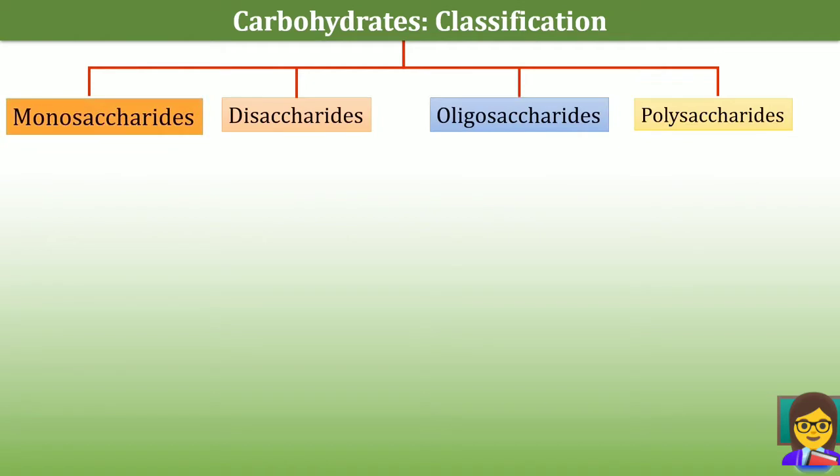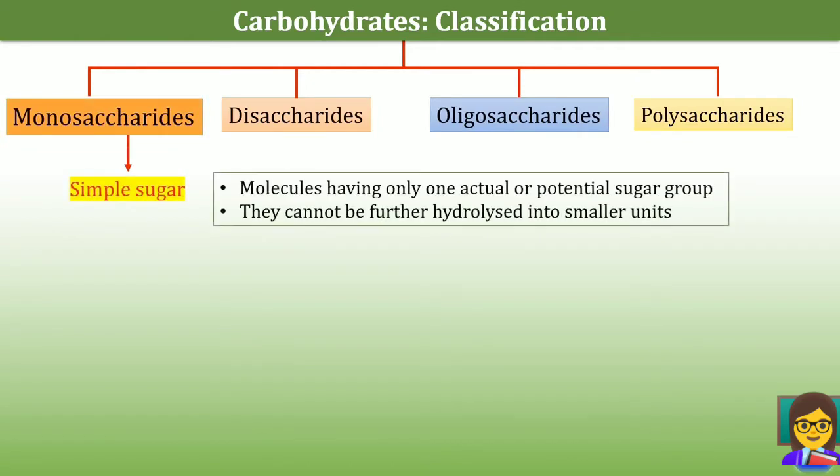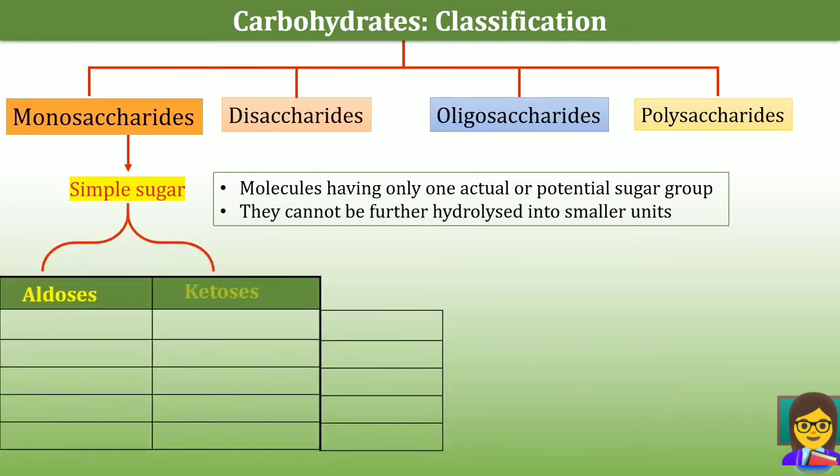So first is monosaccharides. Monosaccharides are simple sugars, and they are the molecules having one actual or potential sugar group, and they cannot be further hydrolyzed into smaller units. These monosaccharides are further classified as aldoses and ketoses, depending on the presence of aldehyde group or ketone group. If the monosaccharide has an aldehyde group, it is called an aldose, and if it has a keto group, then it is called a ketose. Now let's see the various examples.